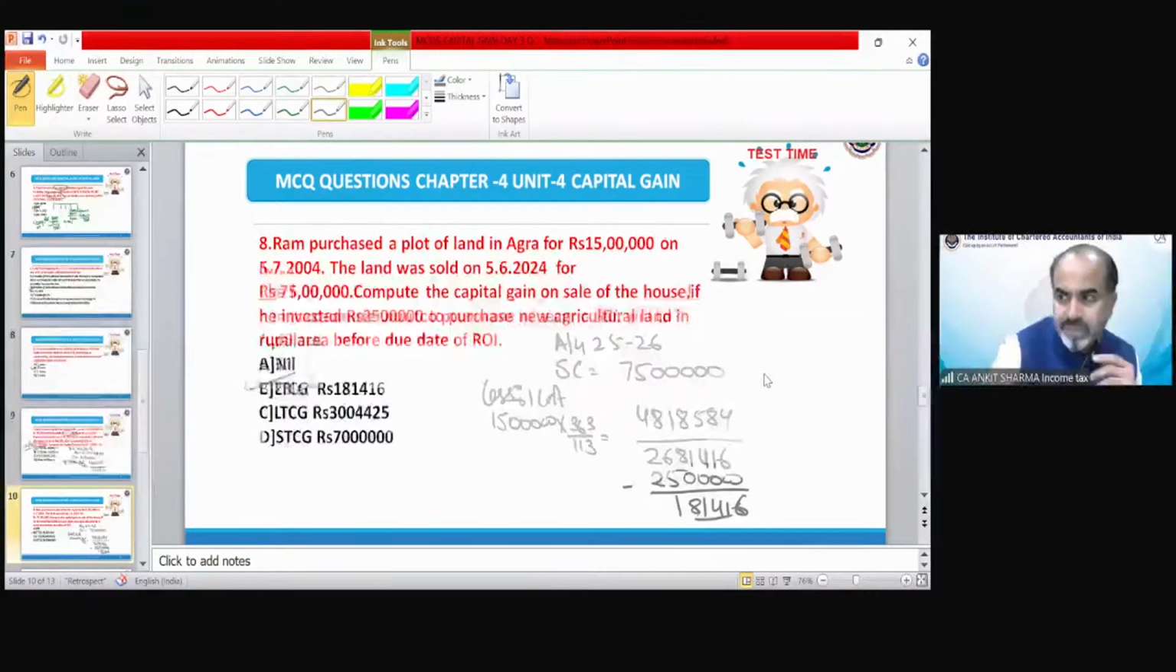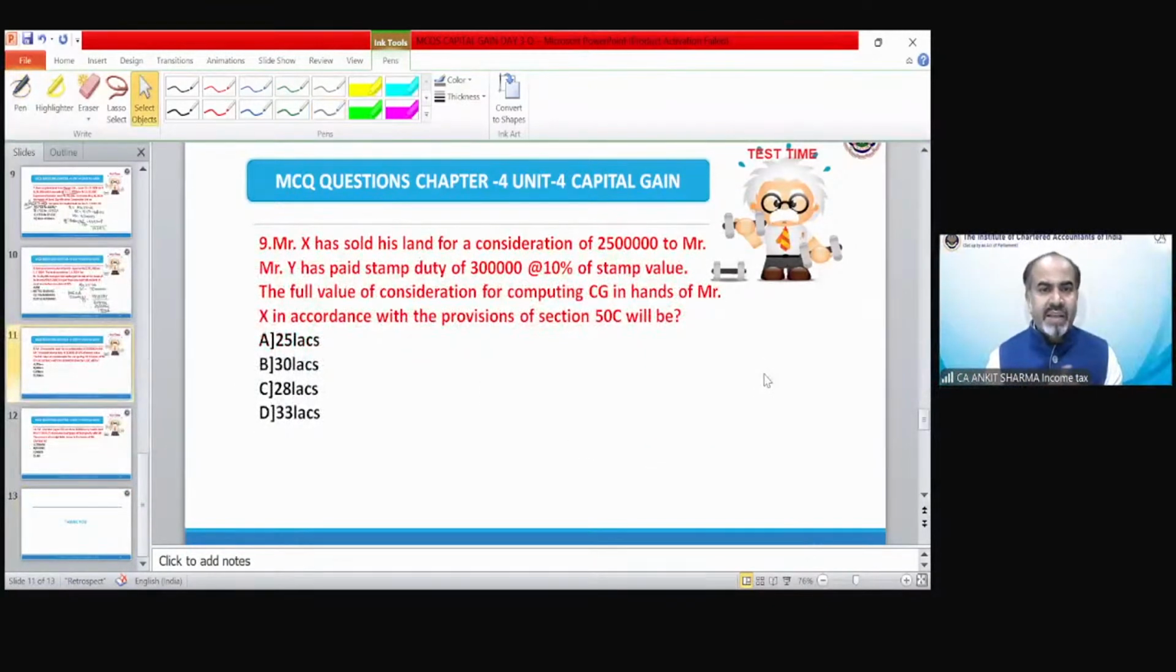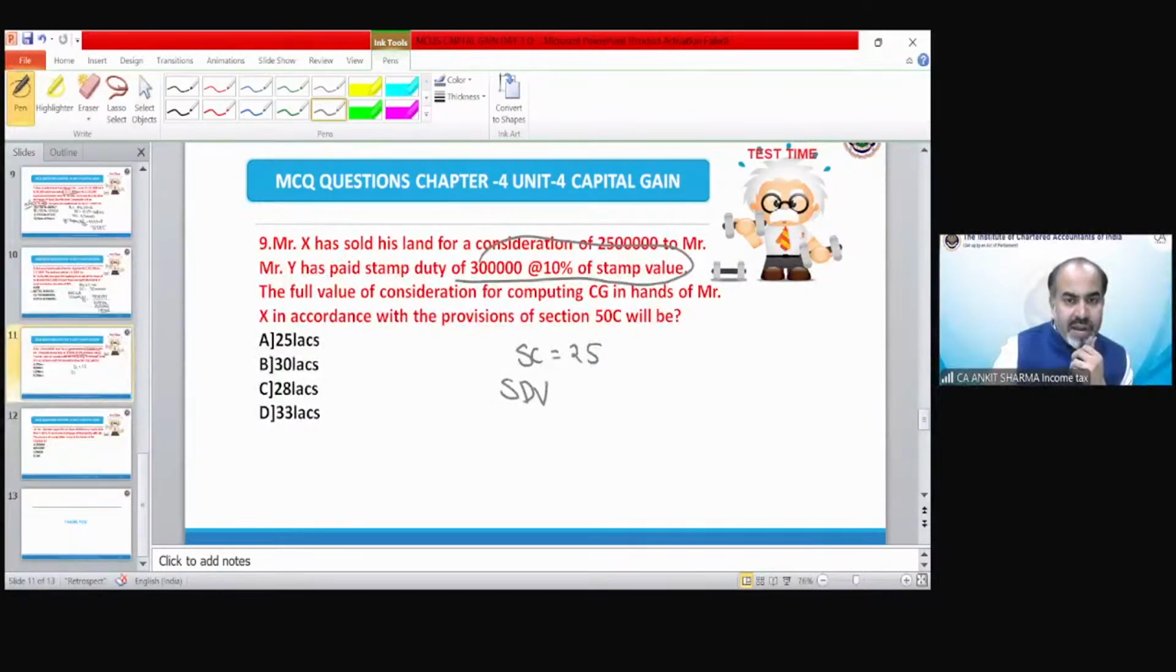Next is: Mr. X has sold his land for a consideration of 25 lakh rupees. So the sale consideration is 25 lakh rupees to Mr. Y, who has paid a stamp duty of 3 lakh, that is 10% of stamp value. That means stamp duty value is 30 lakh rupees.